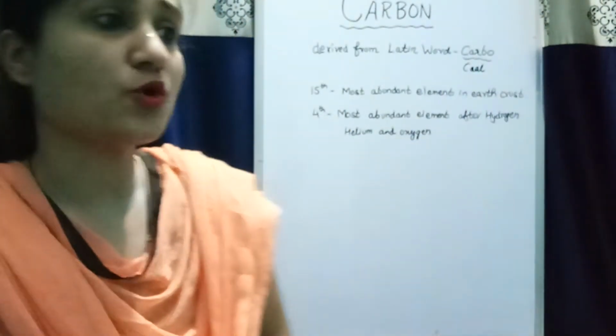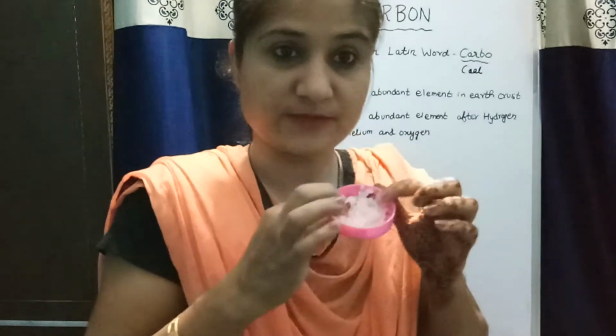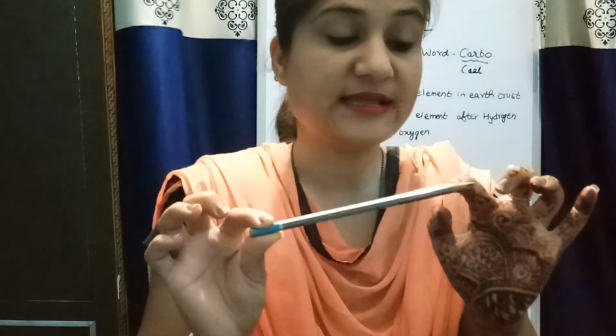In the human body it also plays a very important role. After oxygen, carbon is the most important element present in our body. Carbon exists in many forms in the universe and in our life. For example, this is sugar. We eat sugar daily, and this sugar also contains carbon. This is a pencil which is made up of wood. This wood also contains carbon, and the lead present inside it, that is graphite, also contains carbon. That means carbon is present everywhere and it plays a very important role.